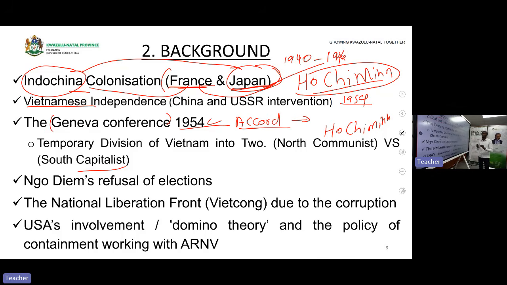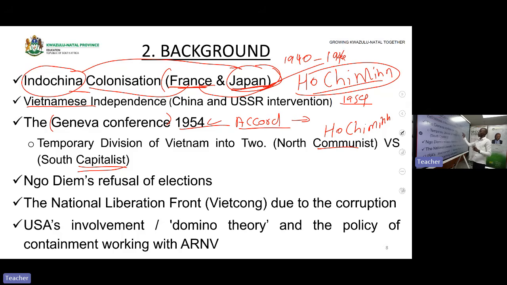Class, it is important for you to note that Vietnam is an extension of the Cold War. Remember, in the Cold War there was what? There was USA with an ideology of capitalism, USSR with an ideology of what? Communism. They wanted to spread their ideas around the world. So those ideas reached Vietnam. Russia wanted Vietnam to follow the ideology of communism, while USA believed that no, Vietnam must follow the capitalist ideology. Hence, there was this disagreement over Vietnam.